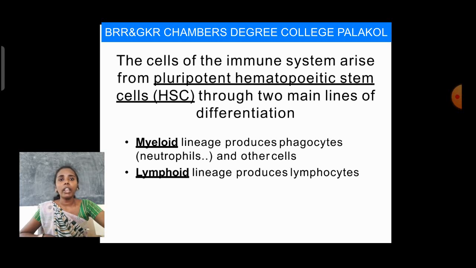The myeloid lineage produces phagocytes, neutrophils and other cells. Coming to lymphoid, the lymphoid lineage can produce lymphocytes. Myeloid can produce phagocytes, neutrophils and other cells, but lymphoids can only produce lymphocytes.